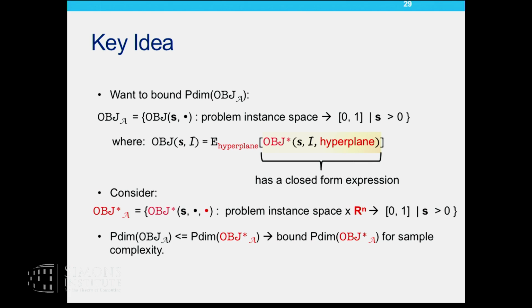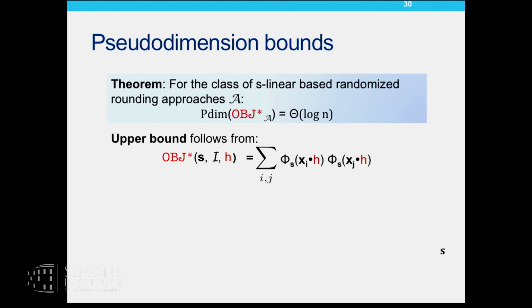Okay, so what we show is that the pseudo dimension of obj sub A, which is what we actually care about because it gives us the sample complexity guarantee, is in fact upper bounded by the pseudo dimension of obj star sub A. Okay, so why is that good for us? Because we know what obj star looks like in each of these, and we can hope to bound the pseudo dimension of this latter quantity. And we in fact show a bound on that, which directly implies an upper bound on the sample complexity. So let's look at our bound, which is the following. We show that for this class of algorithms defined by the S-linear rounding functions, the pseudo dimension of obj star sub A is theta of log n. Again, we prove a tight bound.